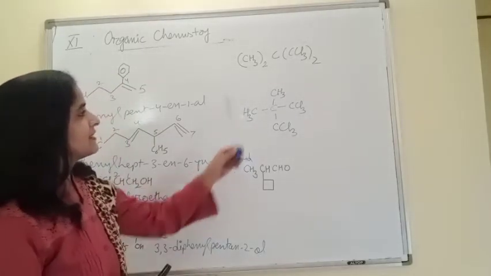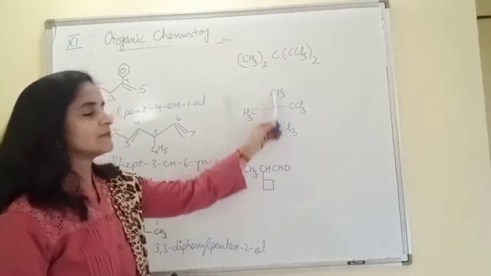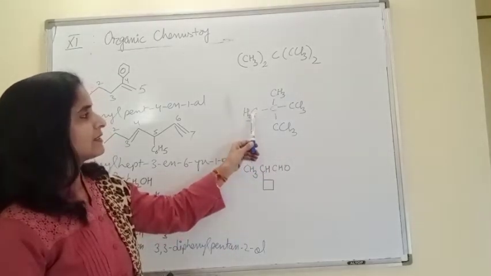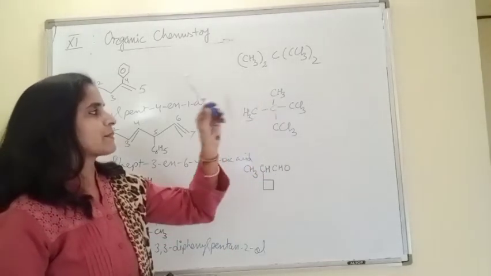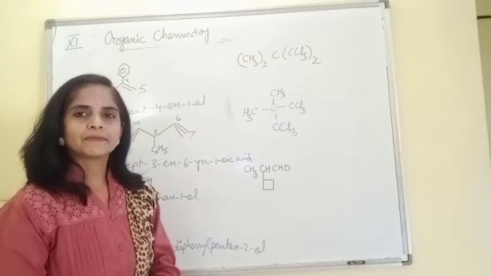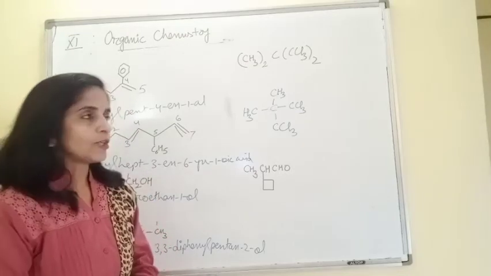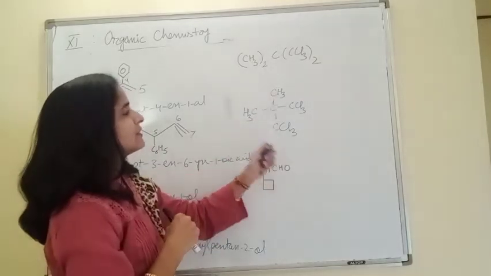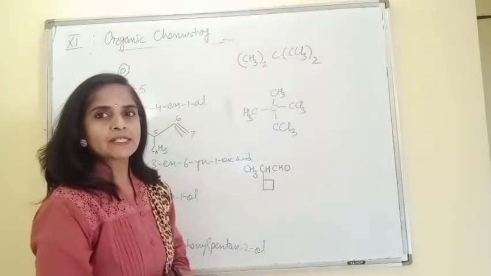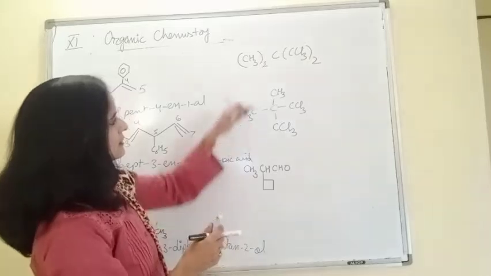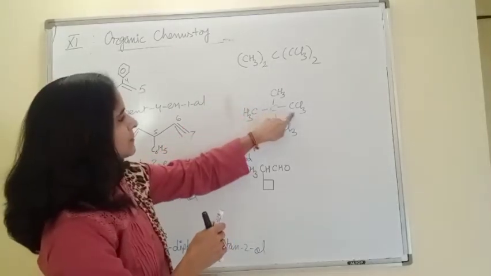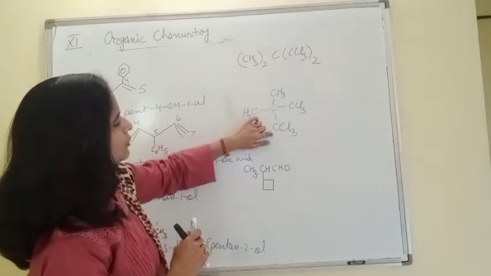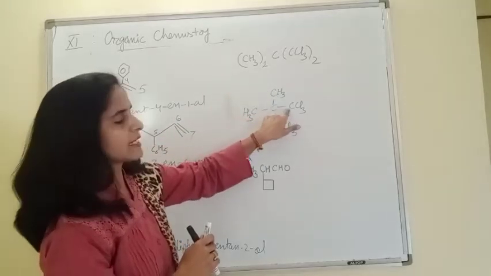If I am selecting this straight chain, how many substituents does it have? 1 and 2 substituents are there, right? Second option, if I am selecting this chain, again how many substituents? If we select this, 1, 2, 3, only 2 substituents, 1 is here, second is here.